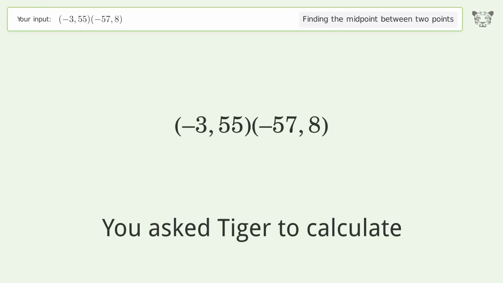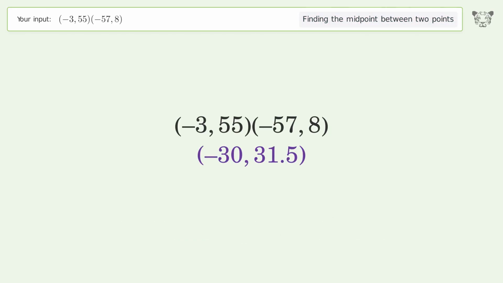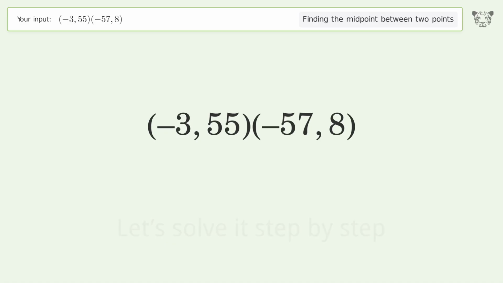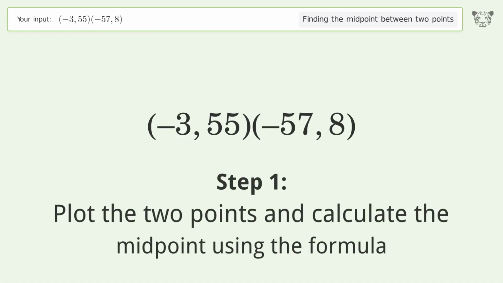You ask Tiger to calculate. This deals with finding the midpoint between 2 points. The midpoint between the 2 points is -30, 31.5. Let's solve it step by step. Plot the 2 points and calculate the midpoint using the formula.